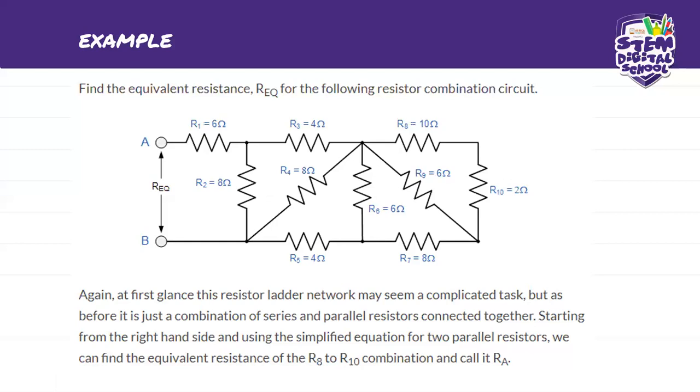So again, at first glance, this resistor ladder network may seem like a complicated task, but as before, it's just a combination of series parallel circuits that are connected together. So starting from the right-hand side, which is from this side, we're going to start solving this combination. Using the simplified equation for two parallel resistors, we can find the equivalent resistance of R8, R9, and R10. So here we're going to use the series partner, and we're going to call this series branch RA.